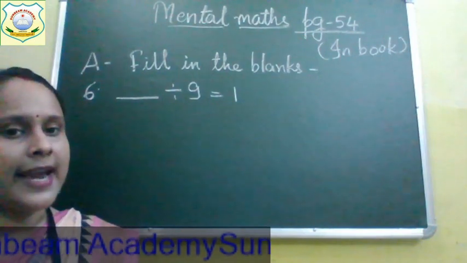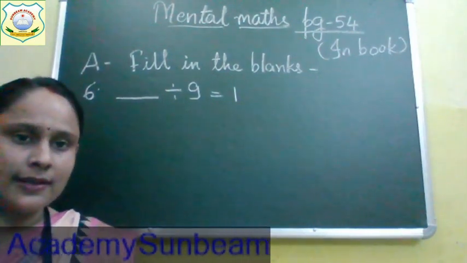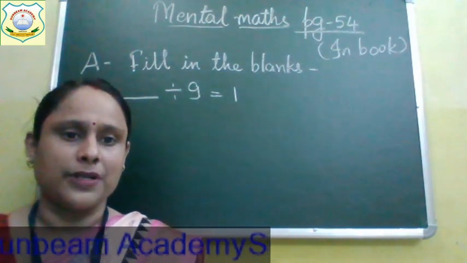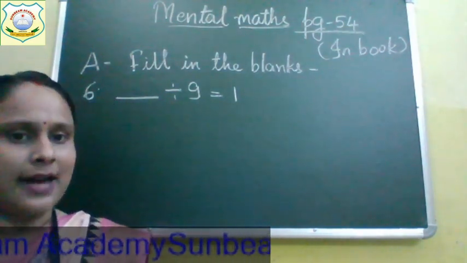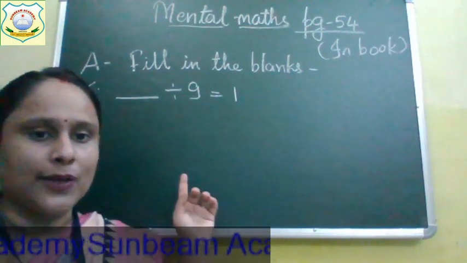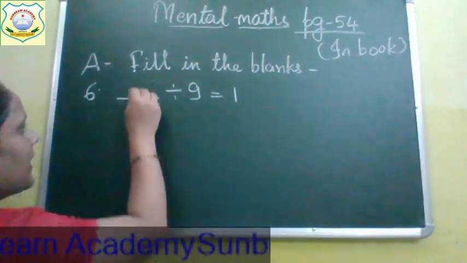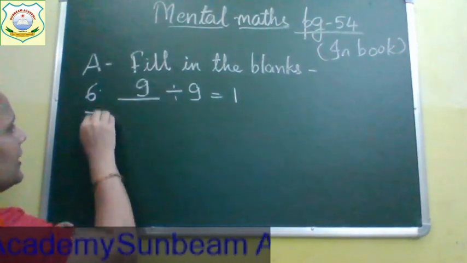So in which case do we get 1 as the answer? I told you, yes, when we divide the same numbers, we get 1 as the answer. So when we divide 9 with 9, we will get answer 1, isn't it?